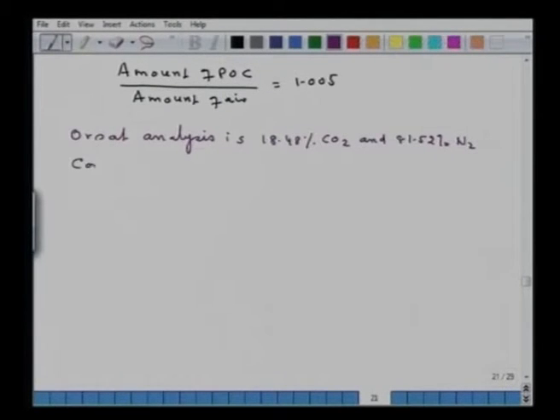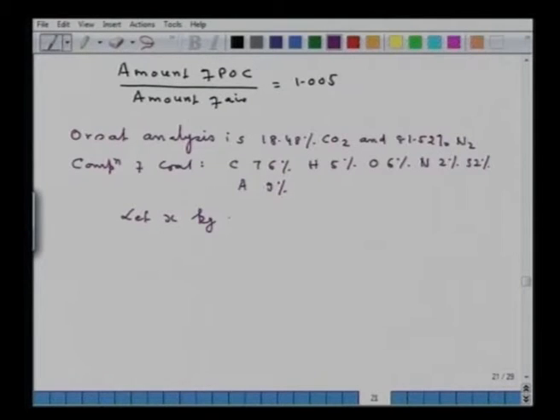The composition of coal is given. Composition of coal: carbon 76%, hydrogen 5%, oxygen 6%, nitrogen 2%, sulfur 2%, and ash is 9%. Now you have to calculate the amount of POC. Since the Orsat analysis is given, this is on the dry basis. So let x kg mole be the dry POC.